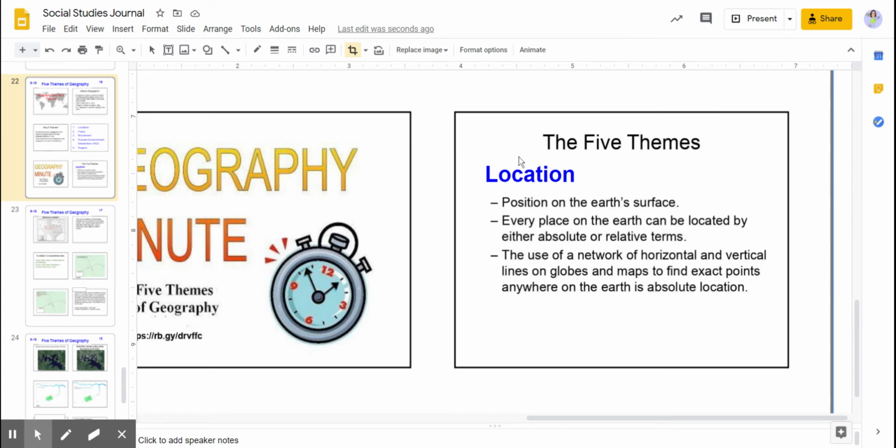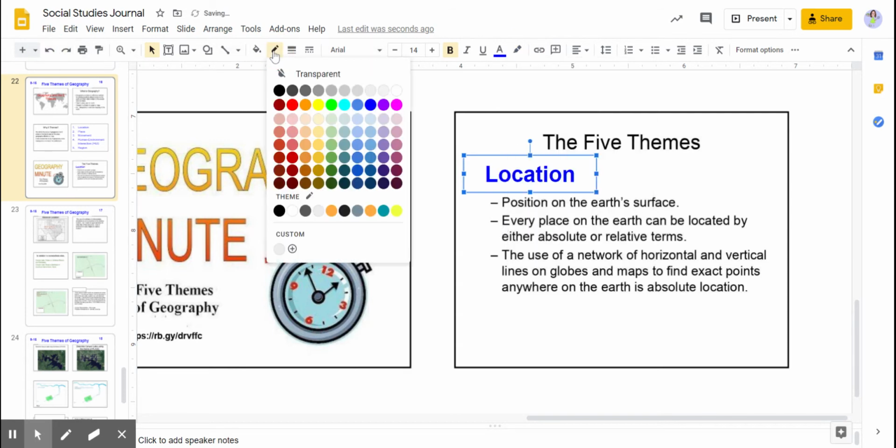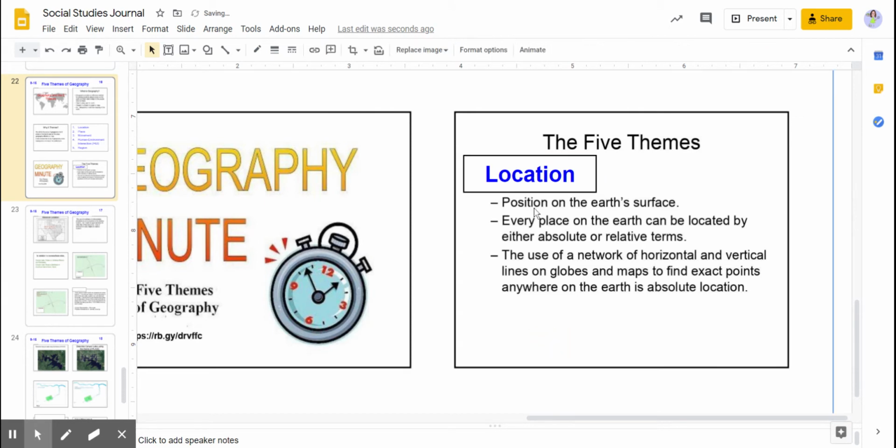The 5 themes. The first theme is, make sure you enter this box, location. Whoops. Sorry, silly me. Location. It is a position on the Earth's surface. Every place on the Earth can be located by either absolute or relative terms. The use of a network of horizontal and vertical lines on globes and maps to find exact points anywhere on the Earth is absolute location.